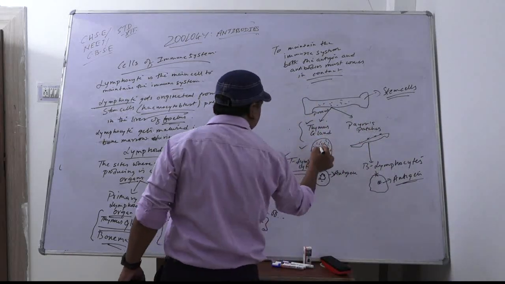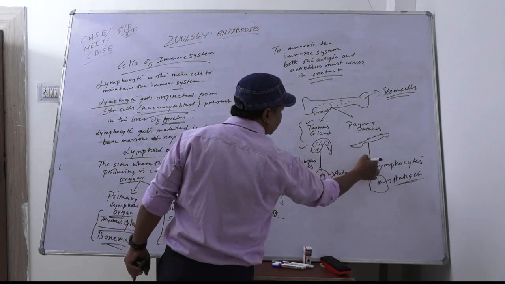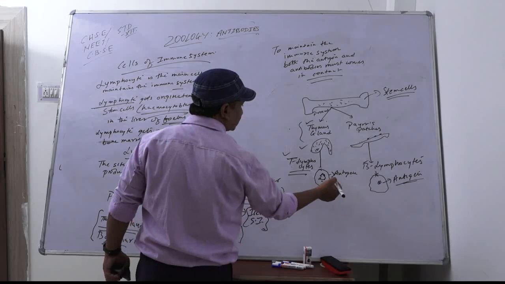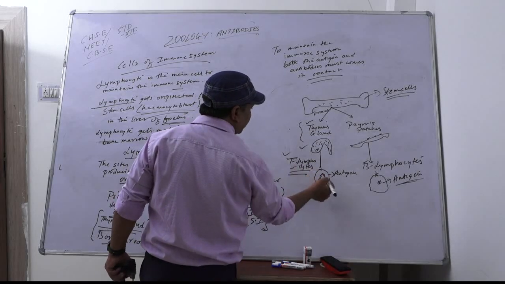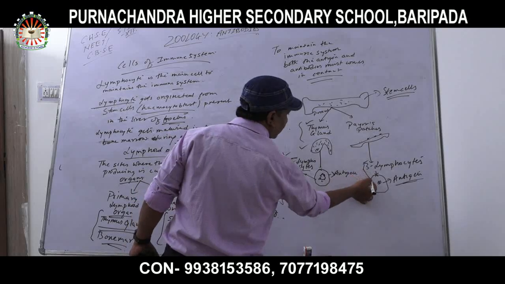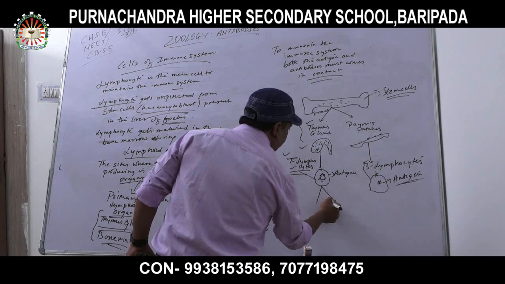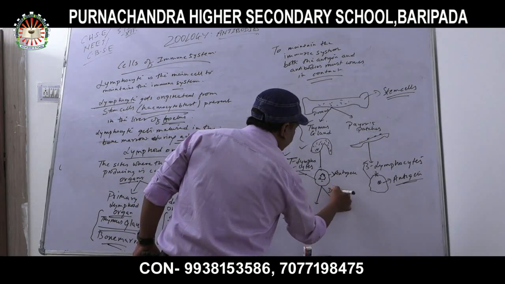Now, from the thymus gland it is releasing T lymphocyte cells, and from the Peyer's patches it is releasing B lymphocytes. These T lymphocytes will react to the antigens and B lymphocytes will react to the antigens. Now, after the division,